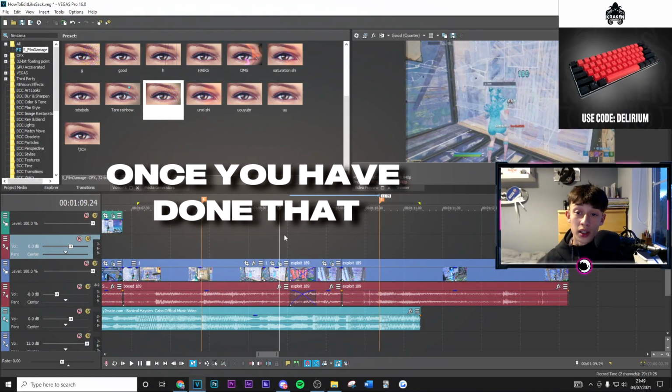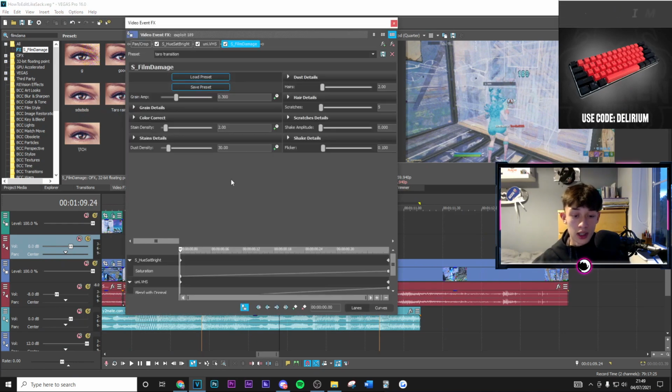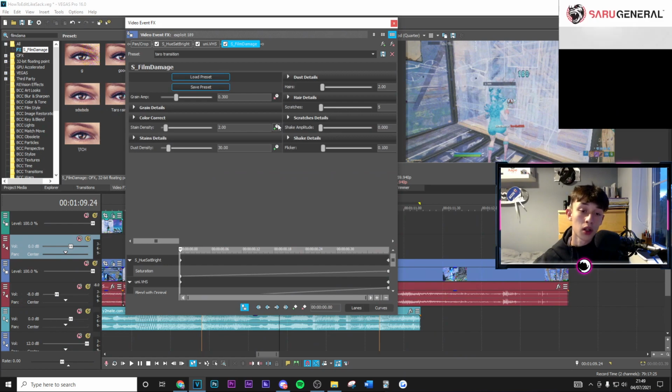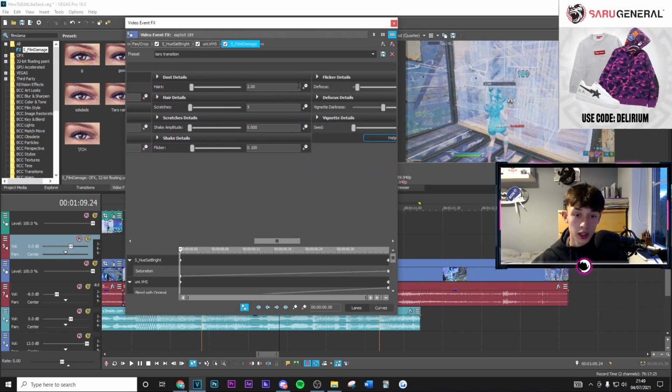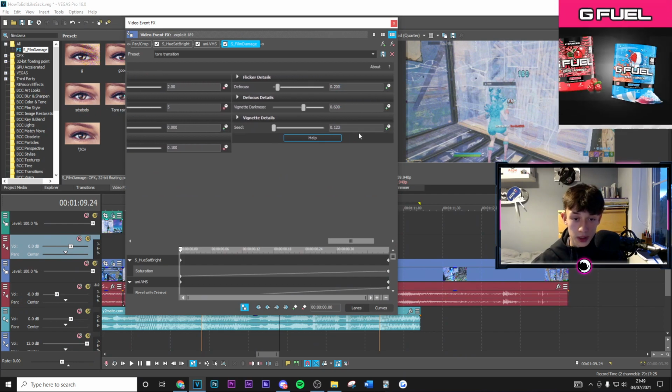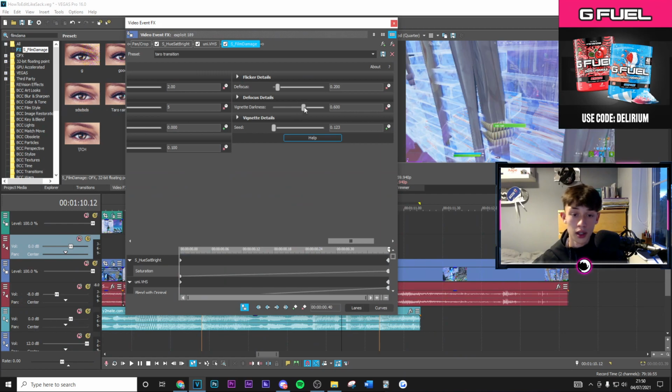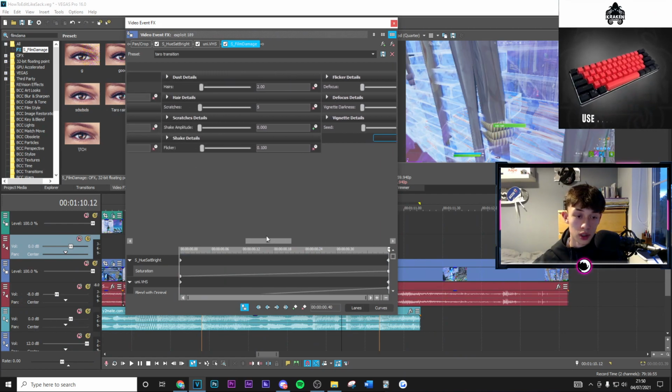Alright, so once we've gone ahead and keyframed everything on the left clip, we're just going to do the exact same thing but on the right. So obviously keep it at all these settings, but this time it's going to be a lot easier. We can just keyframe everything here, and then if it's at 0, actually don't need to keyframe it, and you don't need to keyframe the seed either. Then just go to the end and then just drag these all the way down to 0.